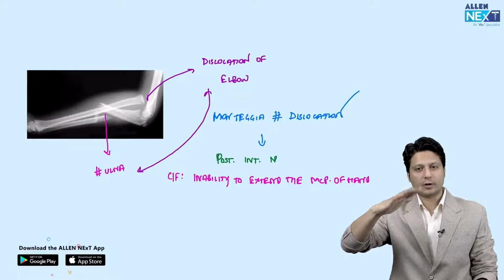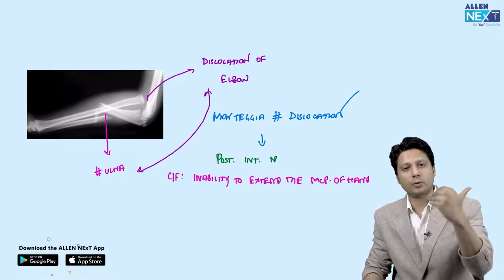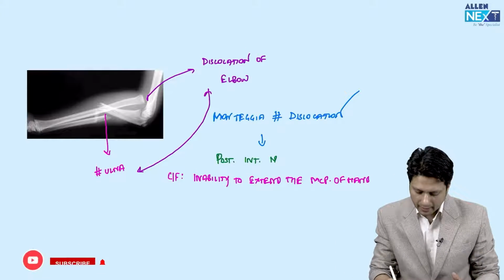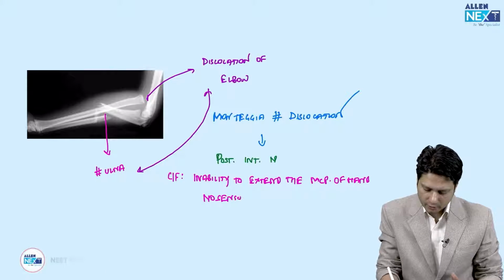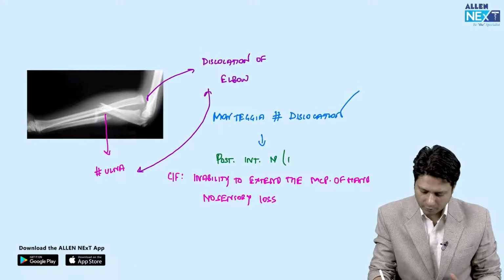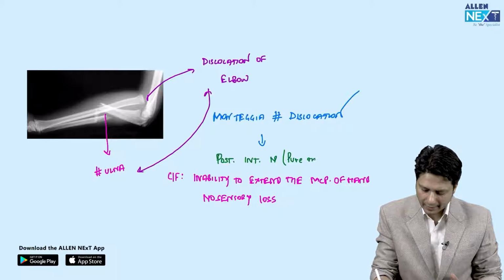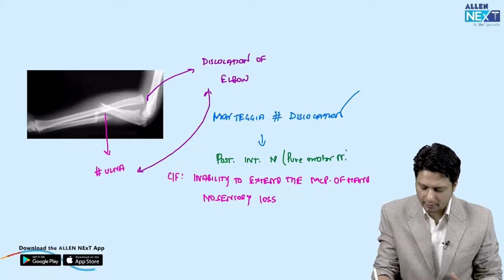Extension of the metacarpophalangeal joint of the hand is lost, which is because of the posterior interosseous nerve injury. And along with it, there will be no sensory loss. Why is there going to be no sensory loss? Because the posterior interosseous nerve is a pure motor nerve. Actually, it is a branch of the radial nerve and it is a pure motor nerve.